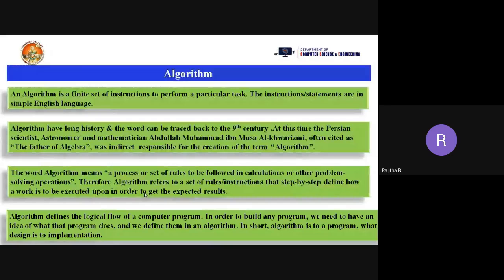So before going to construct a building, first we need to give the plan of your building. So how can I construct the building? How many rooms I want? How many floors I want? Where I want to keep the lab, and where I want to keep the classroom, and where is the HOD room, and where is the staff room, or any waiting hall for the students. So first I need to plan one thing. Okay, so that plan is called as an algorithm. Okay, and using that design we are going to implement the program, or we are going to construct the building. So that is the algorithm.